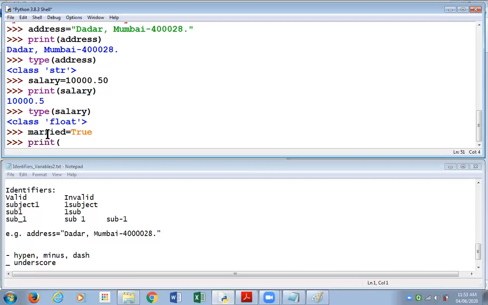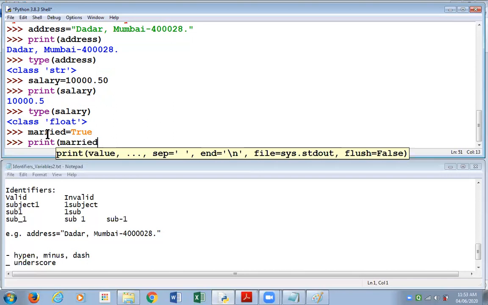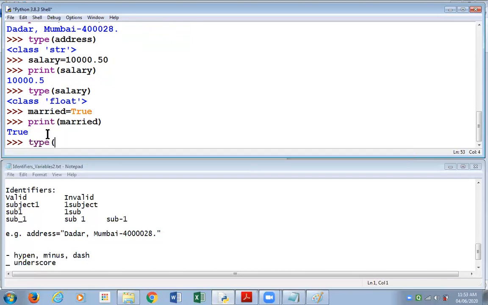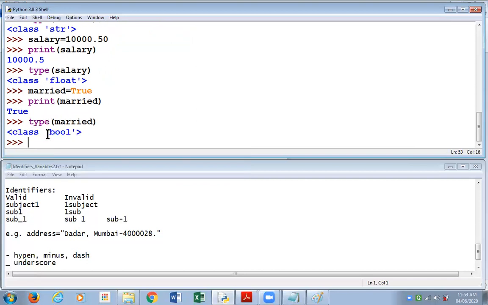Let us print the variable married and let us see the type of this variable. So what we have done today is we have made variables of different types: integer, float, string, and Boolean, all the 4 types.